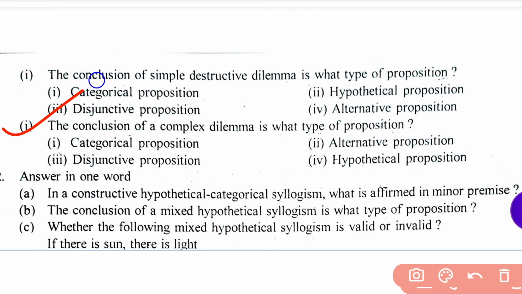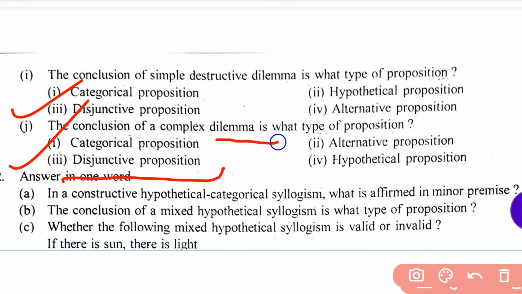Be serious and choose the answer from all these options. Option 3, disjunctive proposition, is the right answer. So the conclusion of a complex dilemma is a disjunctive proposition.